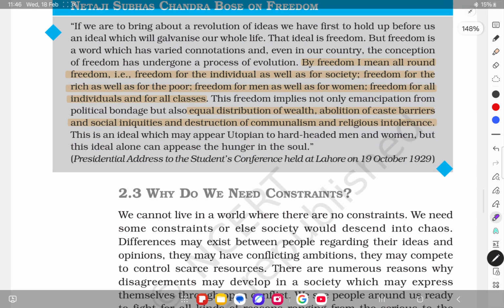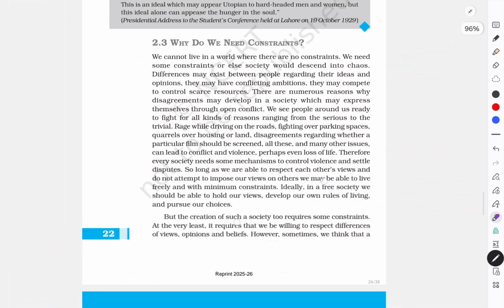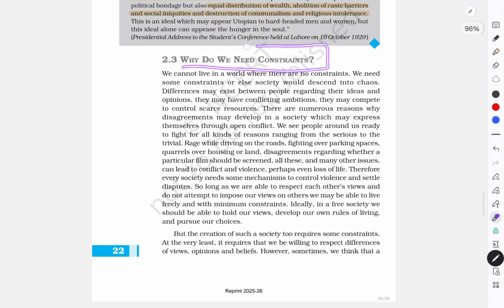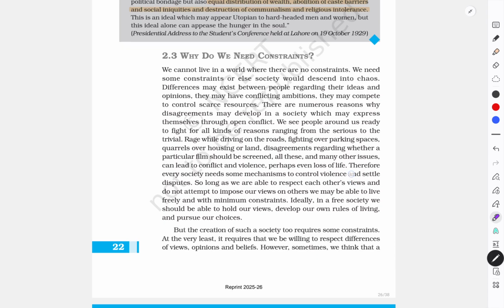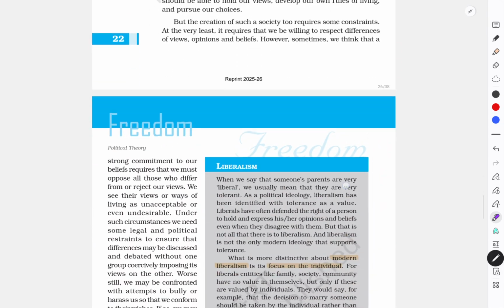Okay, guys, let's move forward. Why do we need constraints? It is very simple. The only idea is that power cannot be exercised arbitrarily by the state. That is why we need freedom and constraints.